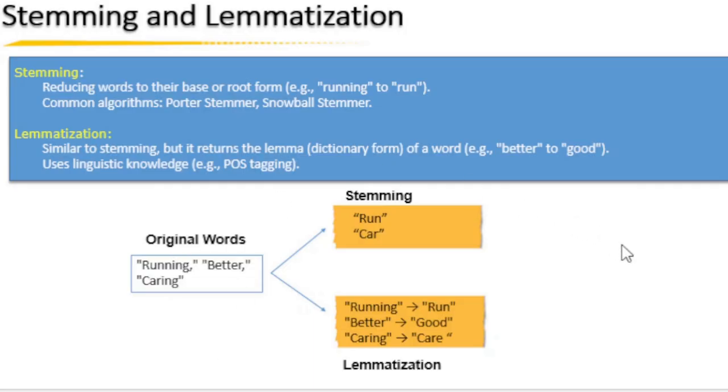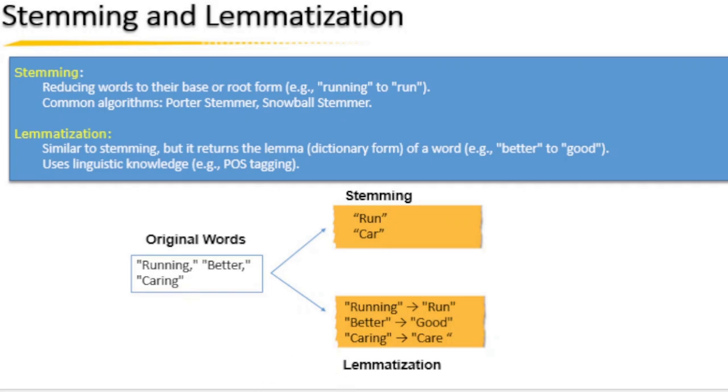Next, we have stemming and lemmatization. Both of these techniques involve reducing words to their base or root form, but they do so in slightly different ways. Stemming involves chopping off the ends of words to produce the base form. So suppose the original words are running, better, carrying. I'm taking 2 examples like running and carrying. So in stemming, it will strip or reduce running to run. It will just cut the end of that particular word. And then for carrying, it will come to car.